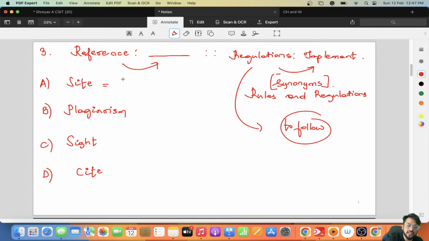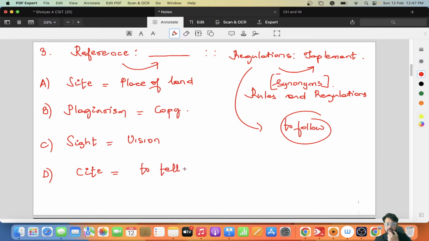See, the word site is a place of land. Plagiarism means something you have copied. Sight is vision, and cite is to tell, right? If you have to use something, if you have to implement something, you call it regulations. If you have to tell something, right?